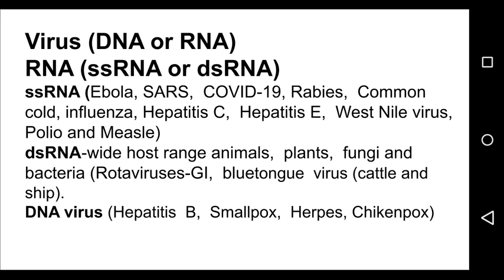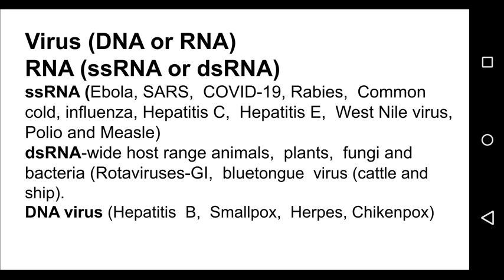or SARS-CoV-2. The genetic key material of the virus is stored either in RNA or DNA. So, viruses are classified as RNA viruses or DNA viruses. RNA virus means the genetic material is RNA, and DNA virus means the genetic material is DNA.